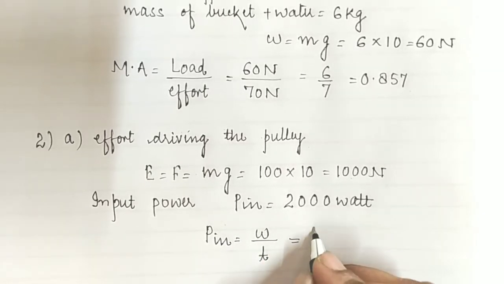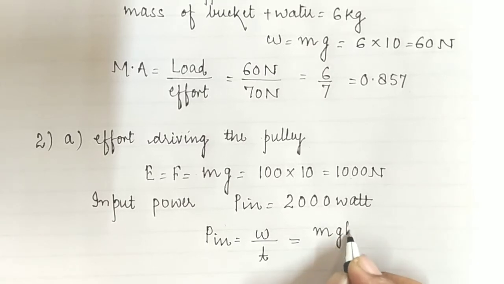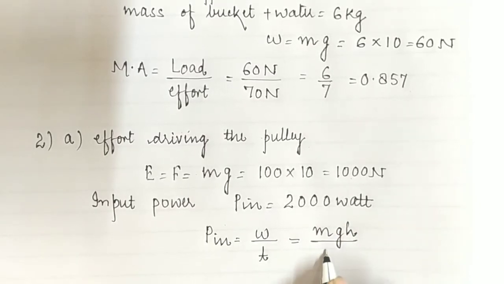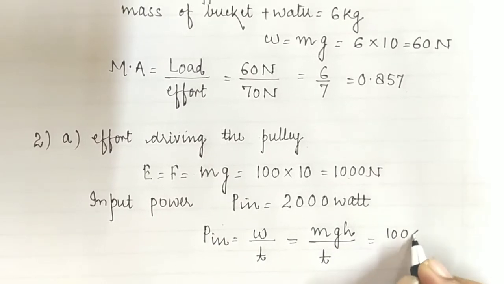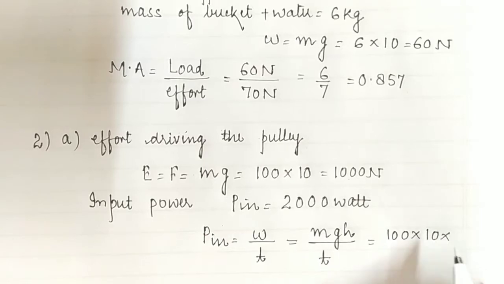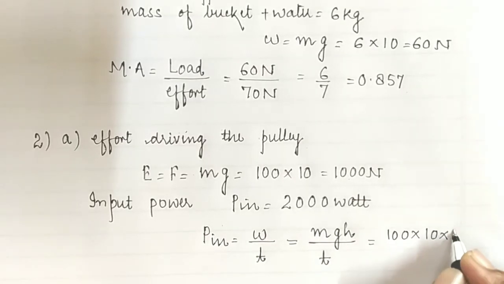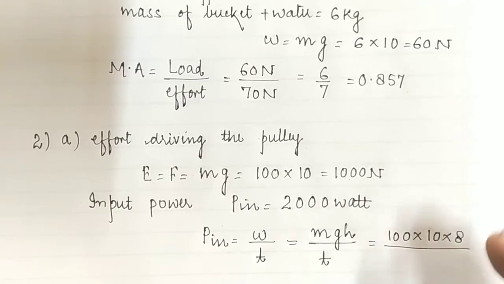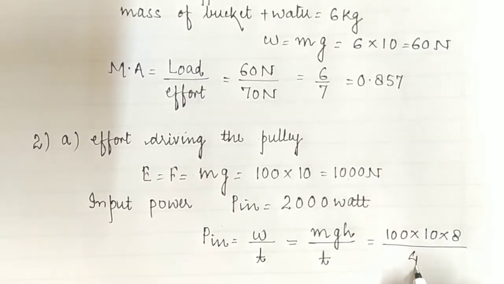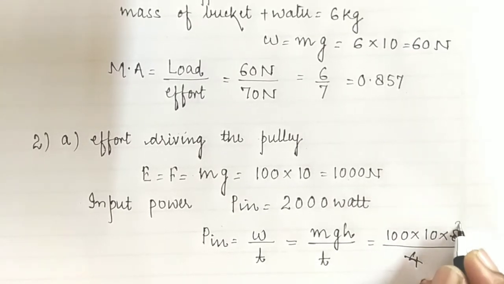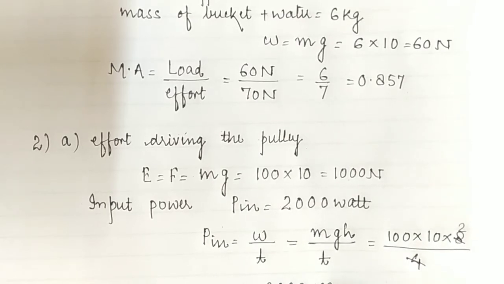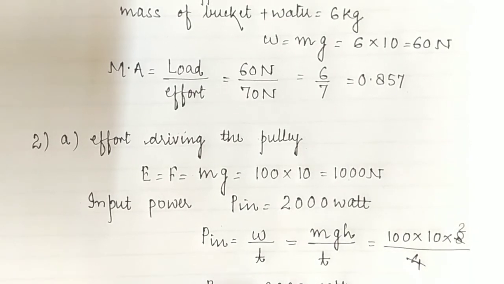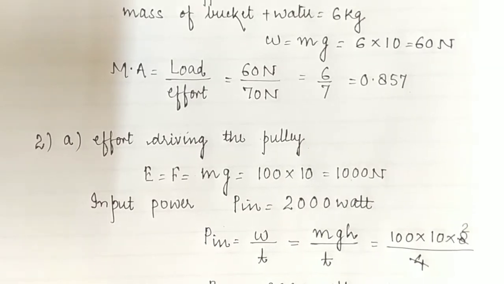So mass is given as, I am going to write each and everything here. Work done is equal to mgh upon t, that is time t. So m is given as 100 kg, g is also given as 10, and height is 8 meter, given inside your question, and the time taken is 4 seconds. So children, 4 to the 8. From this equation we can calculate that the input power for that particular machine will be 2000 watt. Okay, so in this way we have calculated the input power for this particular question.